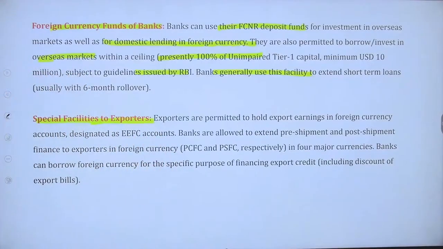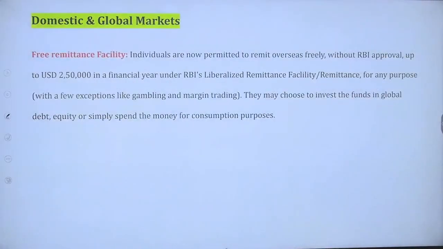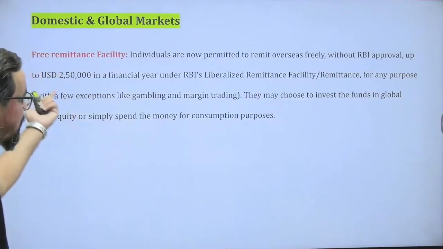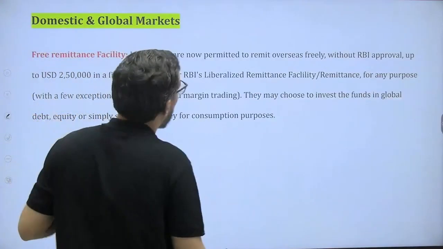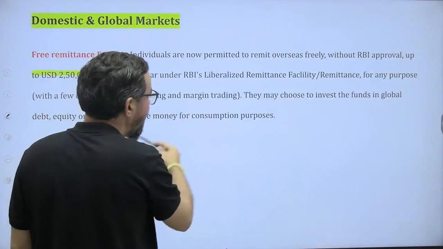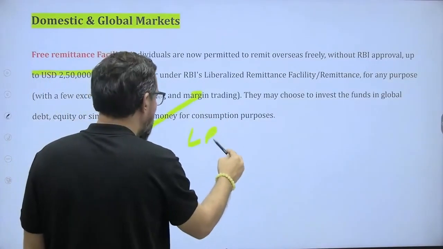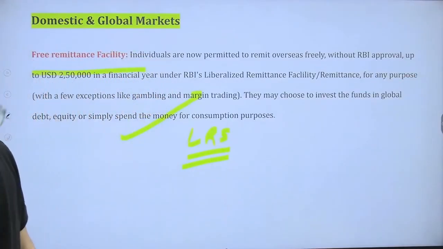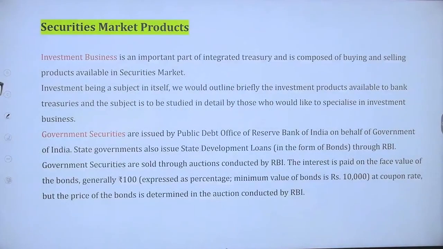That is something like pre-shipment and post-shipment related loans. They generally come under this particular area. Free remittances, that is for that particular one we have LRS. So free remittances, it should be LRS only. 2,50,000 US dollar, and this all generally comes under your LRS scheme. And LRS we have discussed in detail as well, right? So please do take care around these things.